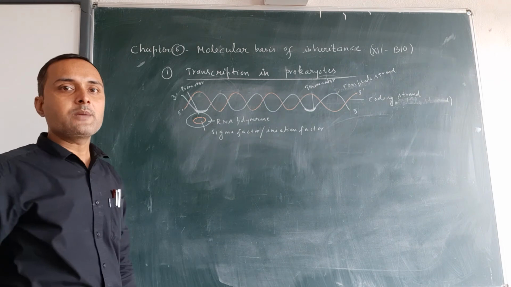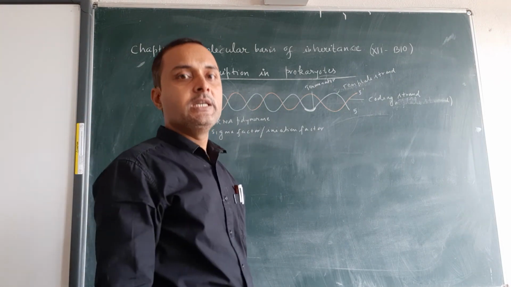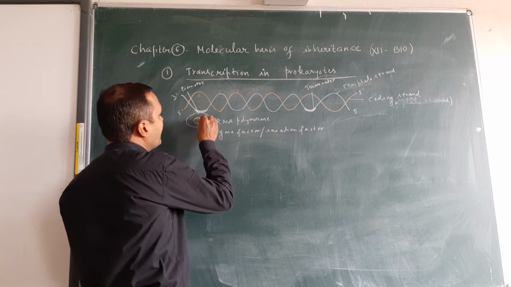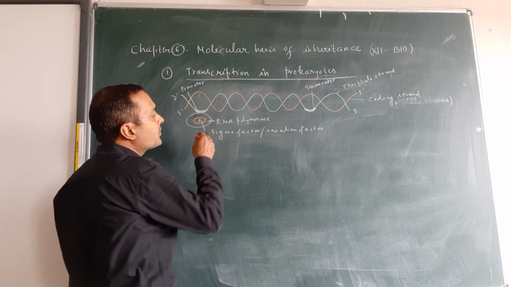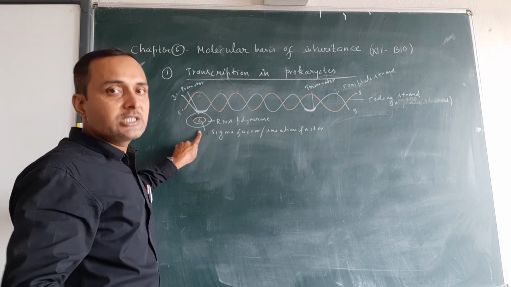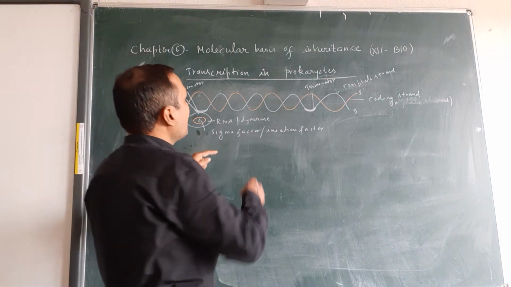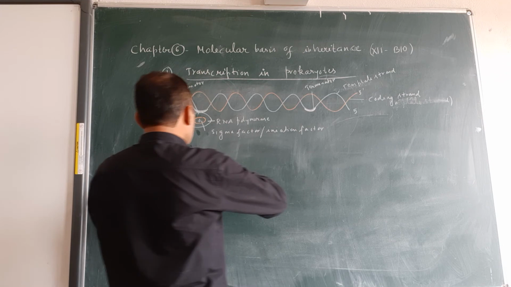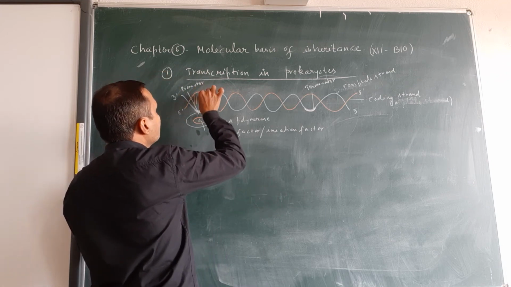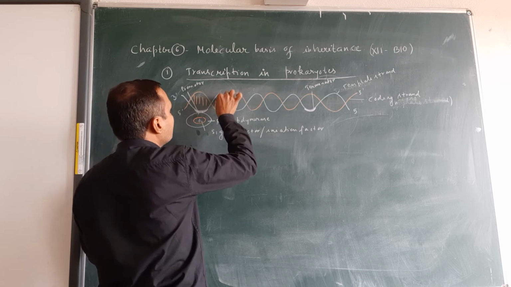Okay, so what happened in the first step of transcription? In this step, RNA polymerase along with the sigma factor binds at the promoter region and starts the process of transcription. In some cases during initiation, the unwinding of DNA also takes place and synthesis of RNA starts during the initiation stage only.